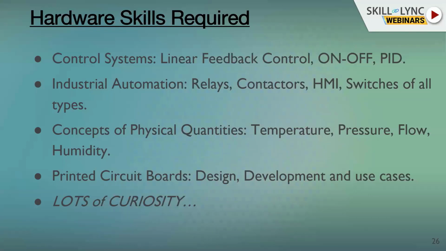As far as industrial work is concerned, you also have to understand relays, contactors, and switches of different types. And because you're dealing with systems, you would be expected to know a little bit about temperature, pressure, flow, humidity, irradiance or brightness, and color temperatures. On LEDs you will sometimes find a certain color temperature mentioned, 6500K. What is 6500K? Why is it written? So it is good to know that. All of that will come in handy when you work on embedded systems.